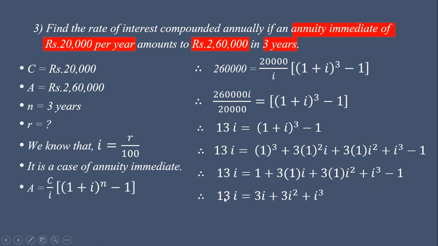The remaining terms are 3 into 1 into I, that is 3I, 3I square, and this I cube. Now we have 13I. We take I common from these 3 terms. So 13I is equal to I into bracket 3 plus 3I plus I square. Now we cancel I from both sides. So we get the relation 13 is equal to 3 plus 3I plus I square.